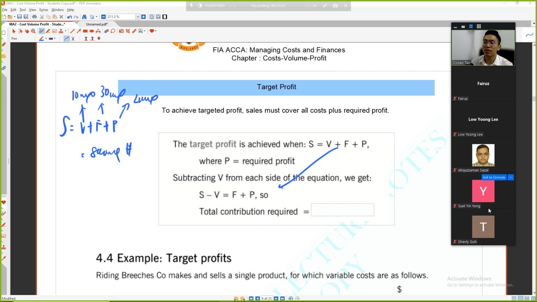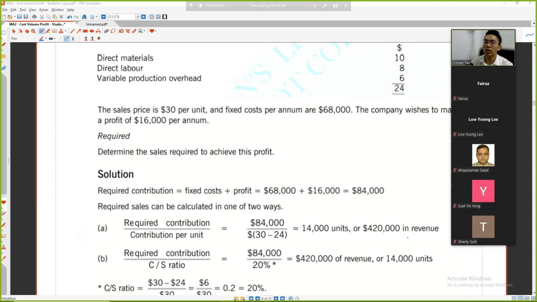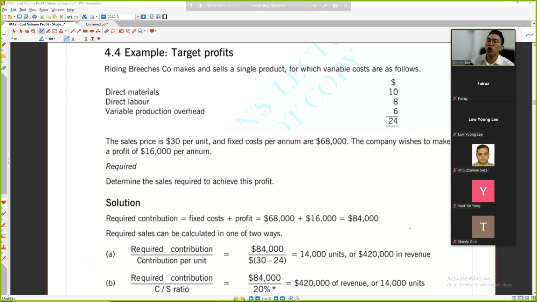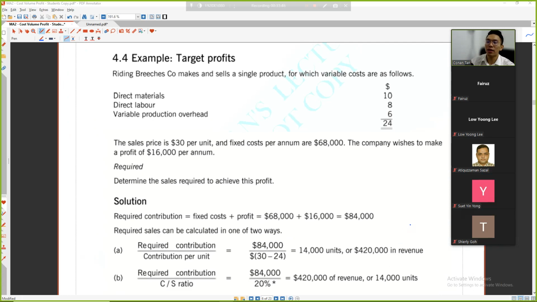Very easy, right? So let me read this. Read this properly and make sure you understand. This is the kind of question coming in an exam.